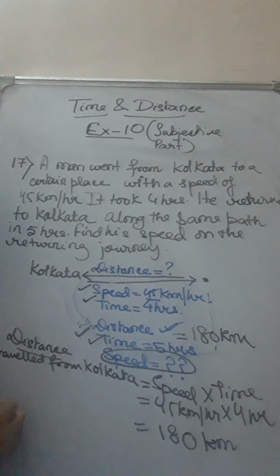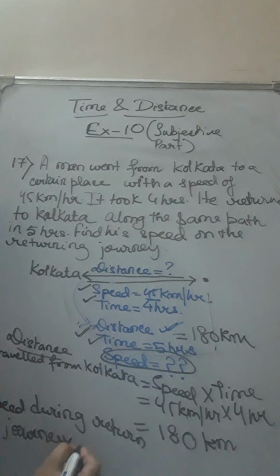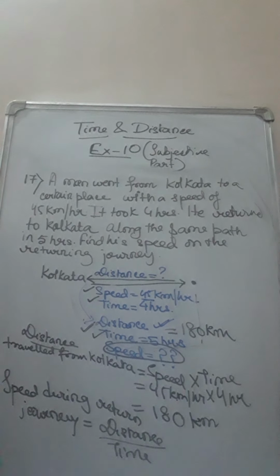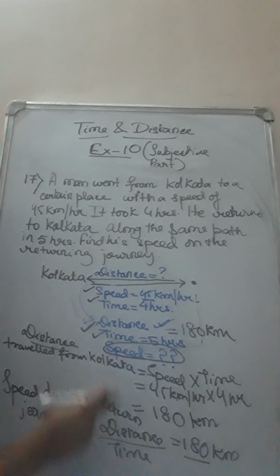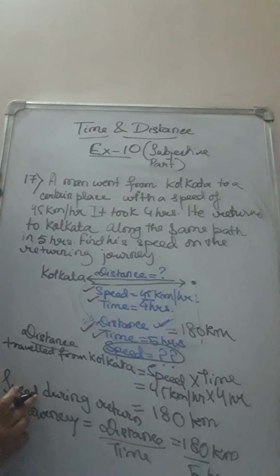So speed during the return journey will be distance by time. So how much distance he covered during the return journey? The same distance he covered, that is 180 kilometers. And what is the time he had taken? Also given, 5 hours. So we are going to find out the speed.